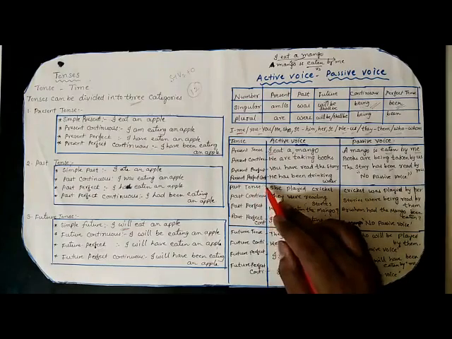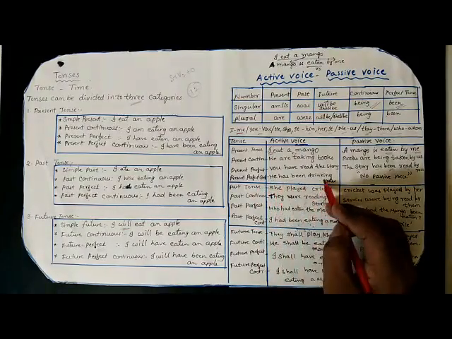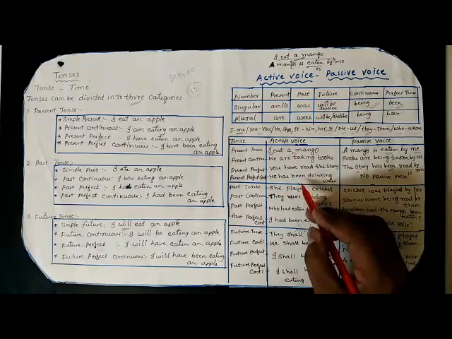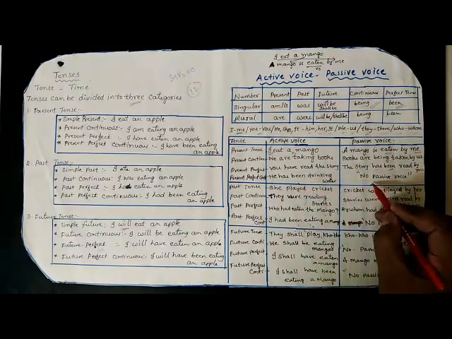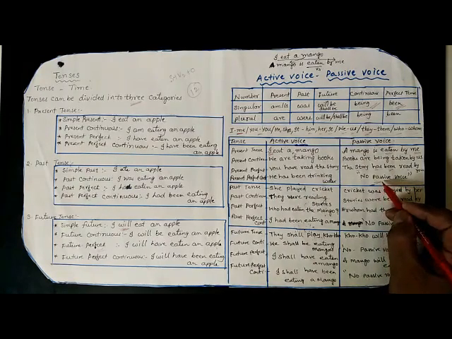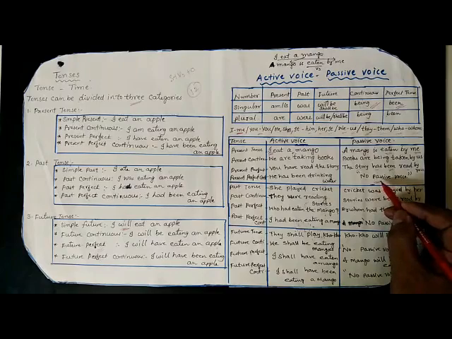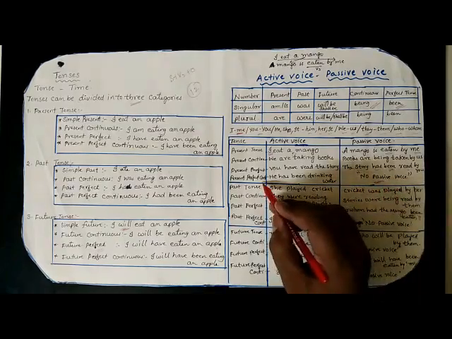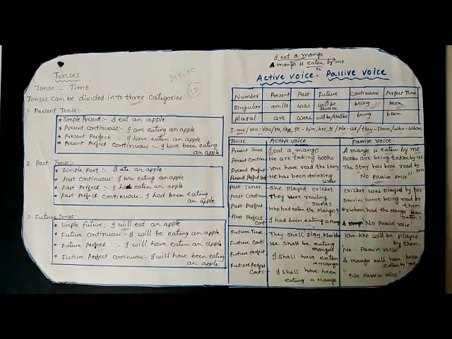Okay, let us see present perfect continuous tense. He has been drinking water. So here there is no passive voice for this tense. As per the rules and regulations, there is no passive voice for present perfect continuous tense.